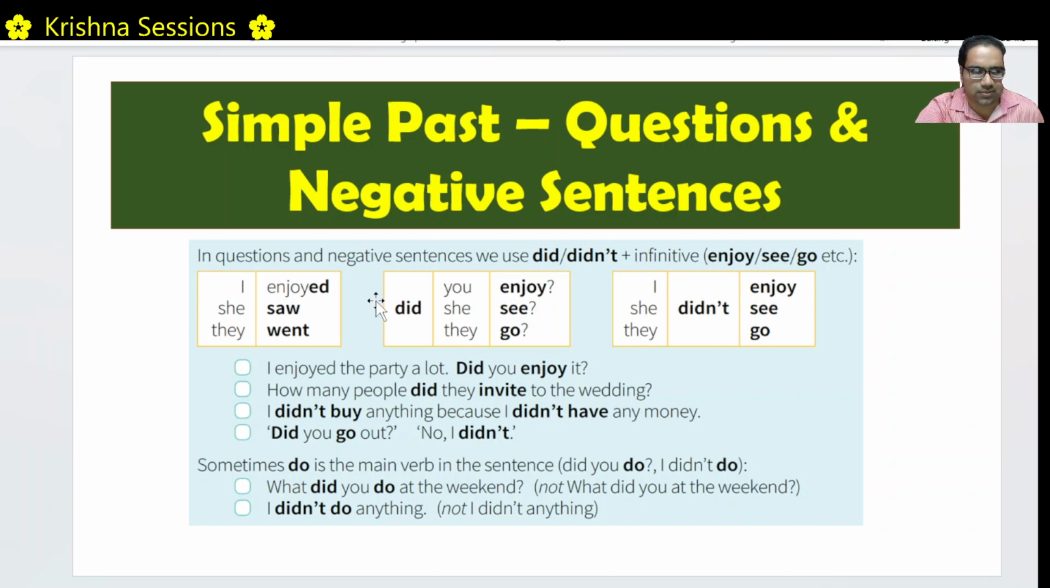How do we make questions? I enjoyed, she enjoyed, they enjoyed, I saw, she saw, they saw, I went, she went, they went. Okay, so the past verb we can use with any of them. There is no problem. Right? If it is a question, what will we do? We add a did to the beginning, and this enjoyed will become enjoy. This is called the infinitive form.